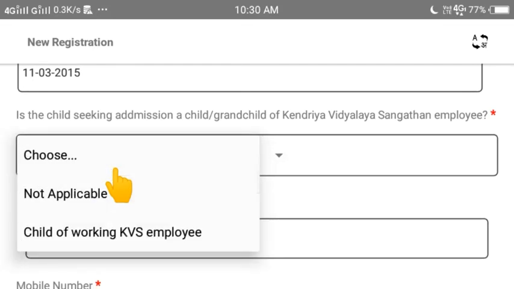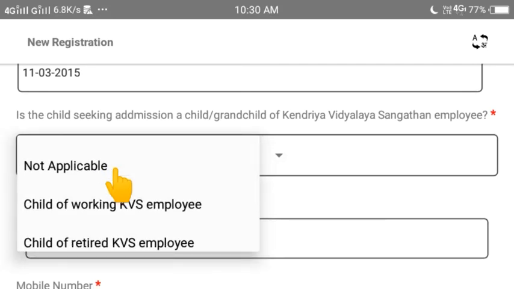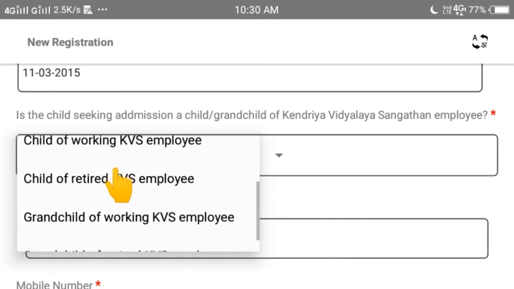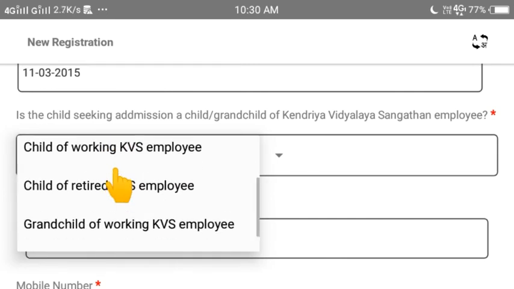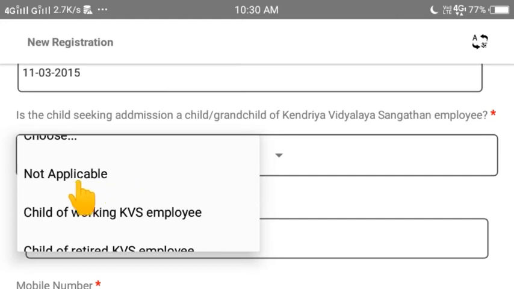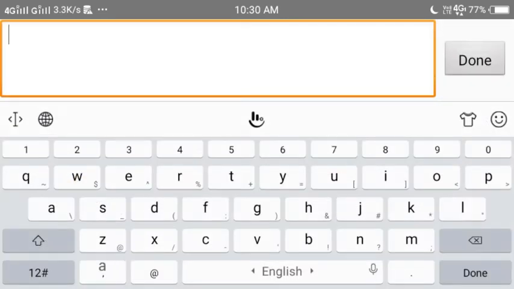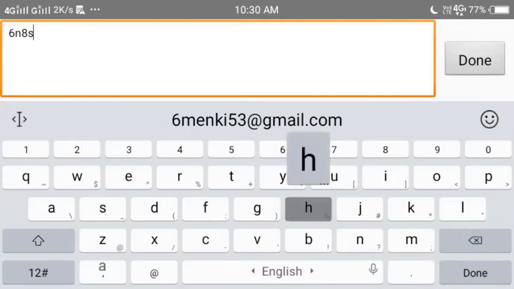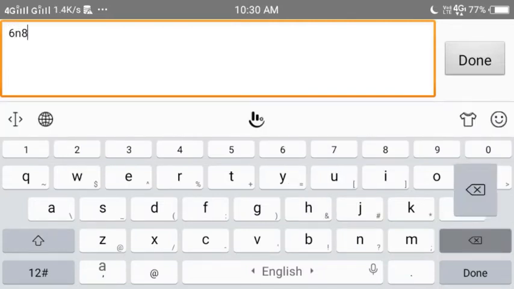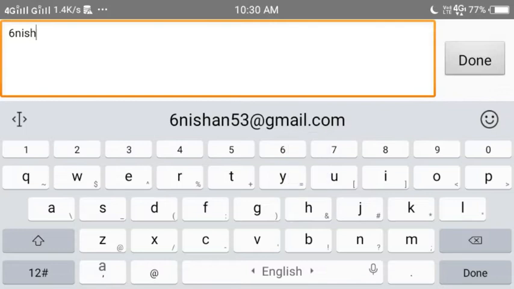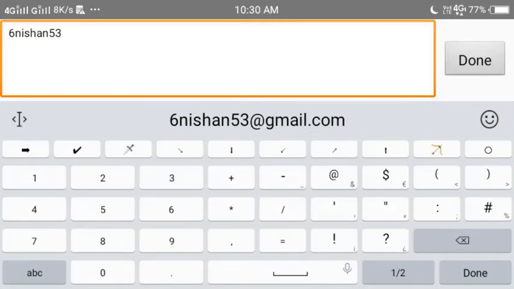And I am not a child of a working KVS employee or retired person, or my grandparents also have not worked in KVS, so not applicable. Email ID, a valid email ID we should save here. Valid email ID, they will send us messages and they can contact us.